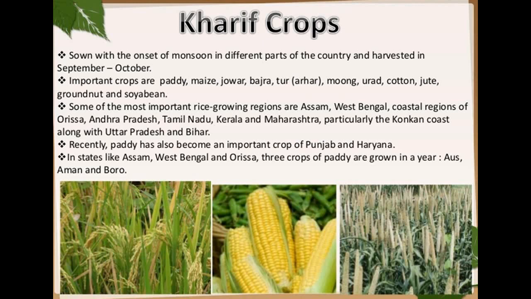And some of the most important rice growing regions are Assam, West Bengal, coastal regions of Odisha, Andhra Pradesh, Tamil Nadu, Kerala and Maharashtra, particularly the Konkan coast, along with Uttar Pradesh and Bihar. Recently, paddy has also become an important crop in Punjab and Haryana, and in states like Assam, West Bengal and Odisha, three crops of paddy are grown in a year, like Aus, Aman and Boro.